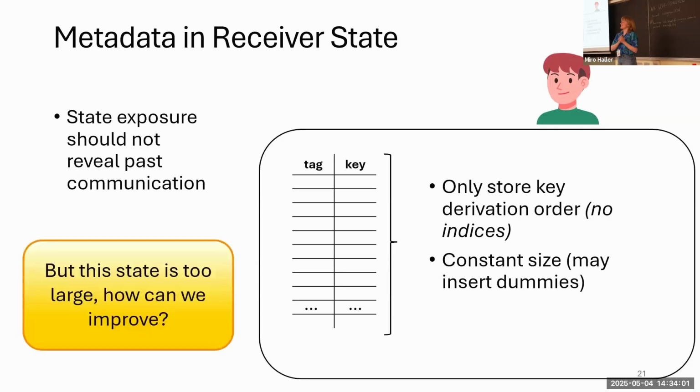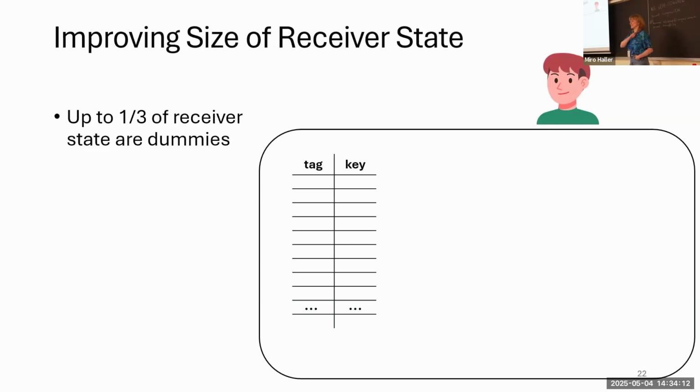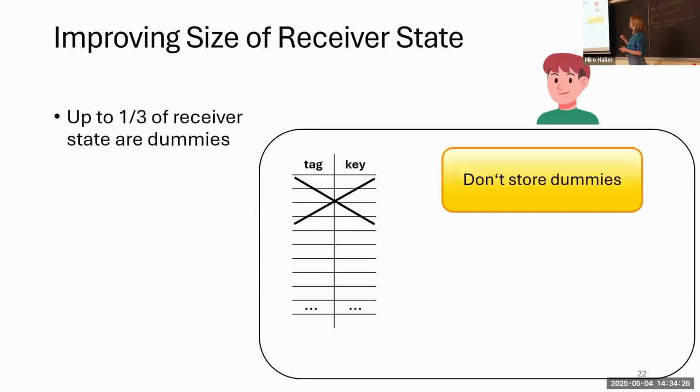Perfect, but still, the receiver state is really large, so we want to improve this. Our first observation is, while the dummy keys are nice and they give a constant state, they can actually take up to 1/3 of the receiver state, which is 200 megabytes if we have 1,000 contacts, which might be a large trade-off for anonymity. So we could just not store dummies if we are not super paranoid.